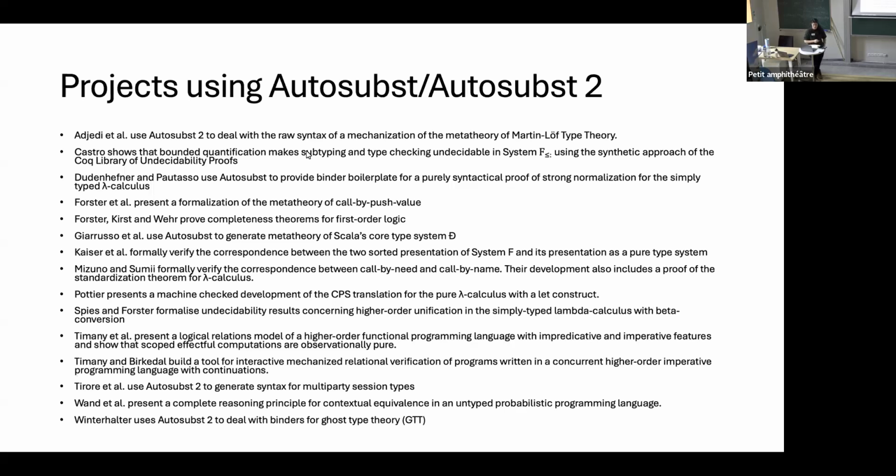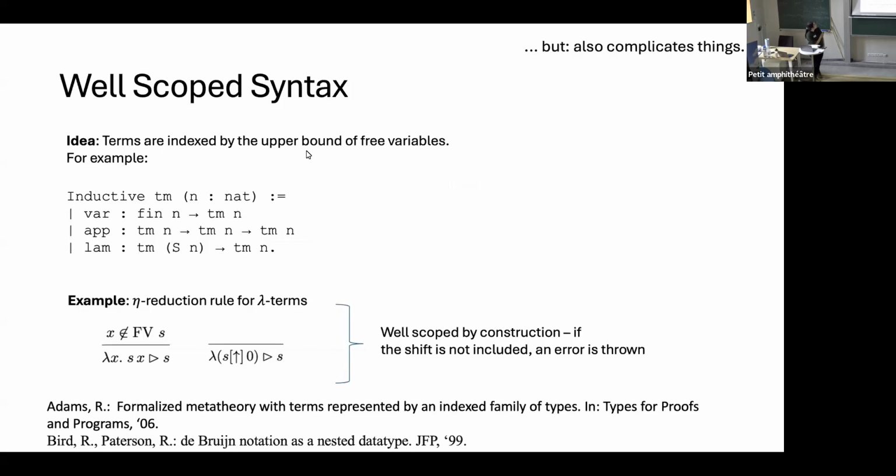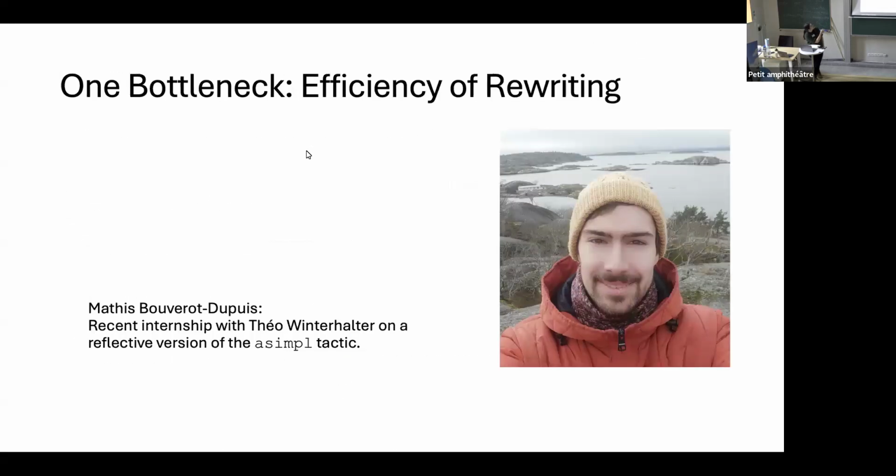Some other things which were picked up, interestingly enough, even though this is a proof library, something which came up from the start is that sometimes there were performance issues with rewriting. This is a problem, for example, in this approach. It's also a problem in the work of Kimani and Birkedal. And one solution to this is to not use just simple rewriting, but actually define this asimpl tactic as a reflective version to get rid of the bottleneck of rewriting.